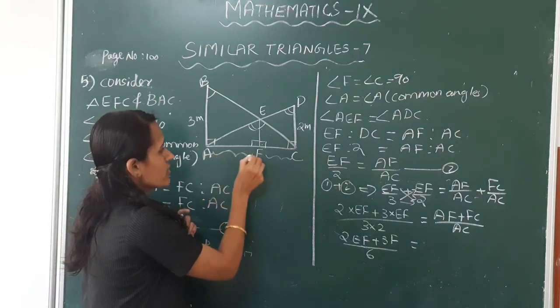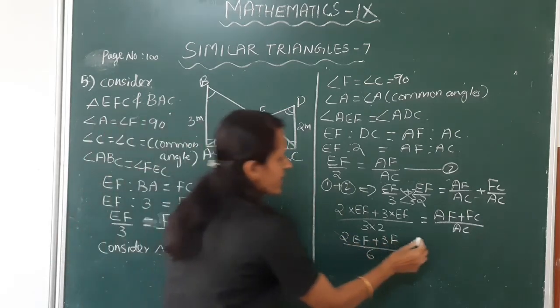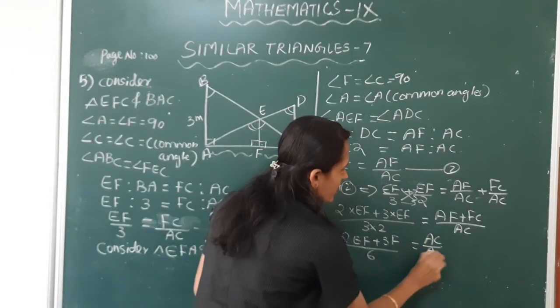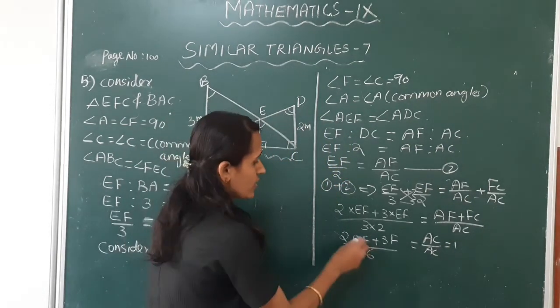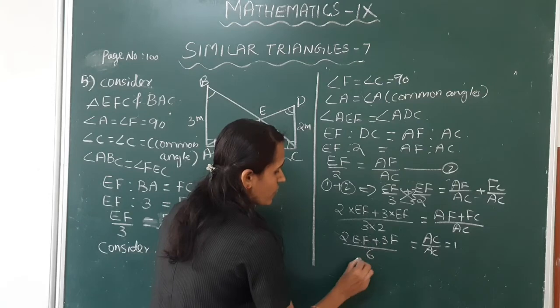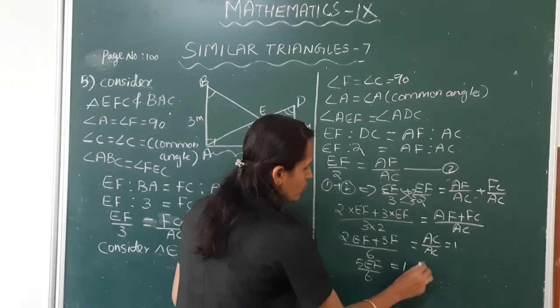AF is this length and FC is this length, so total is AC. AC by AC is equal to 1. So 2EF plus 3EF is 5EF by 6 is equal to 1.